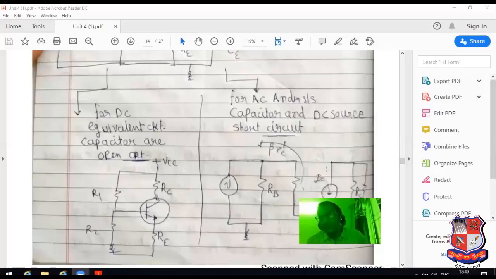At that time I will explain this figure. Don't worry regarding that. At that time I will mention the importance of AC analysis. So it is known as DC equivalent circuit.